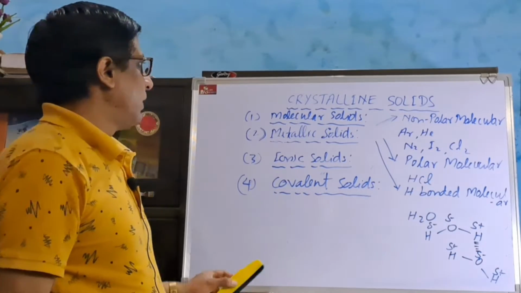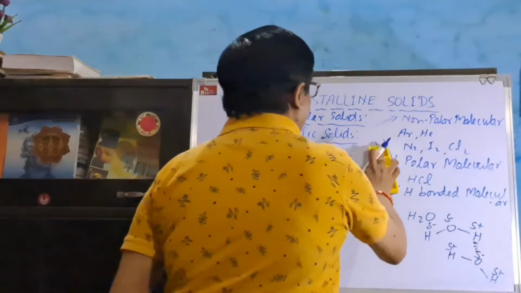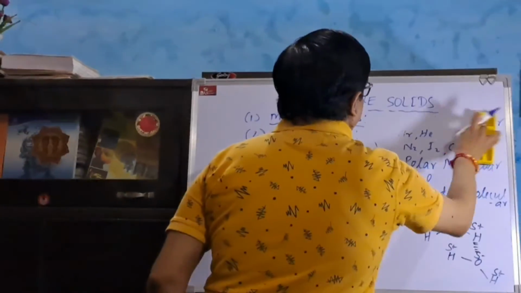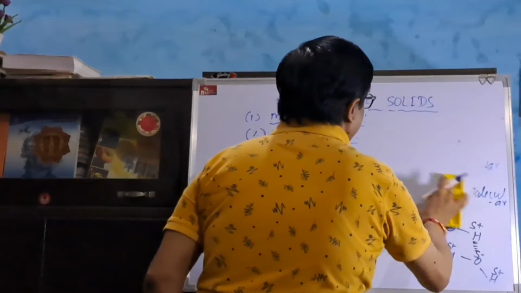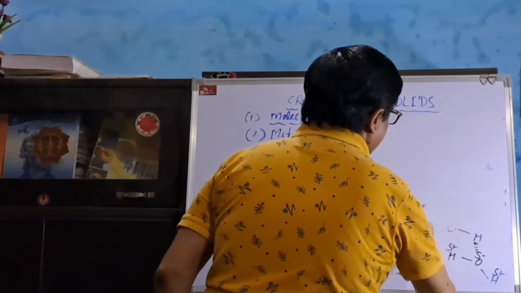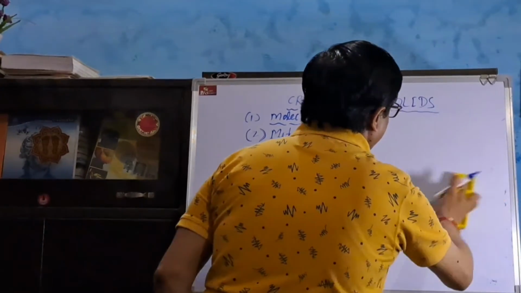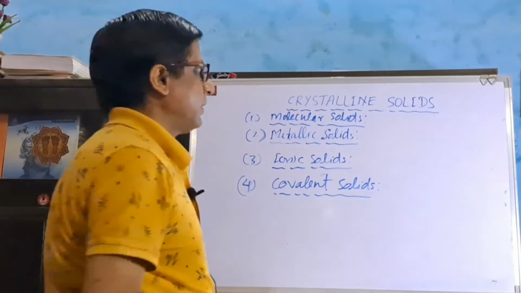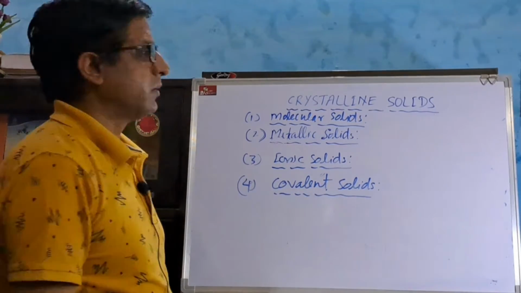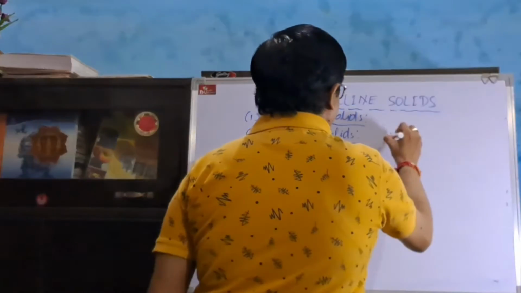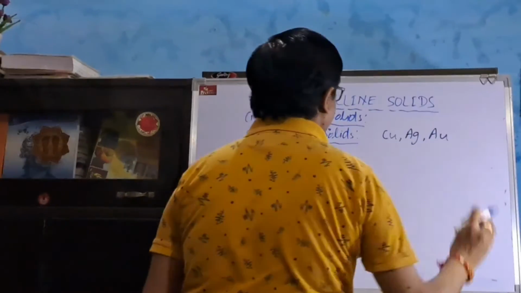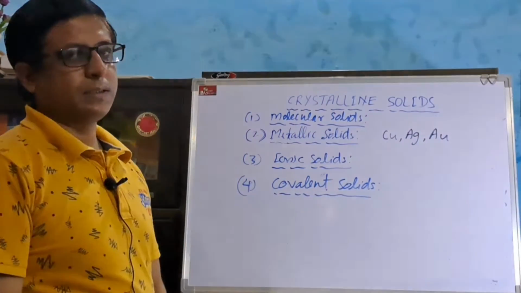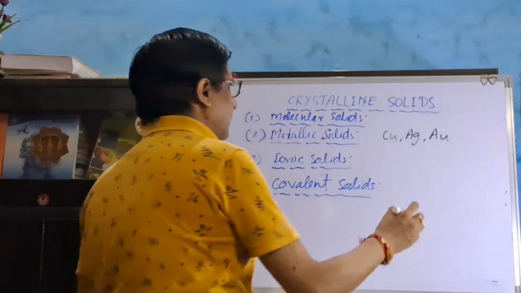After molecular solid, next is metallic solids. All the metals come under metallic solids. Here the constituent particles are metal ions immersed in a sea of electrons. For example, copper, silver, gold, etc. These metals produce electrons.